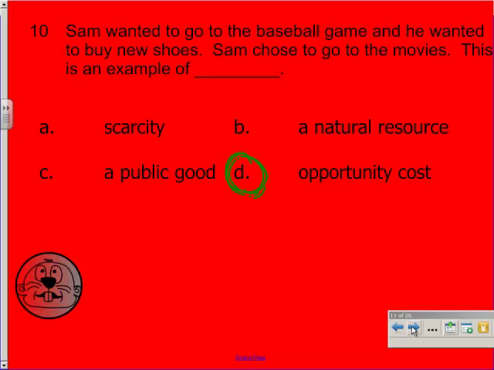Sam wanted to go to the baseball game and he wanted to buy new shoes. It says Sam chose to go to the movies. It should say Sam chose to go to the baseball game. This is an example of opportunity cost. When Sam goes to the baseball game, he gives up buying new shoes. He can't afford to do both. So by going to the game, he's giving up the new shoes. The new shoes become the opportunity cost.